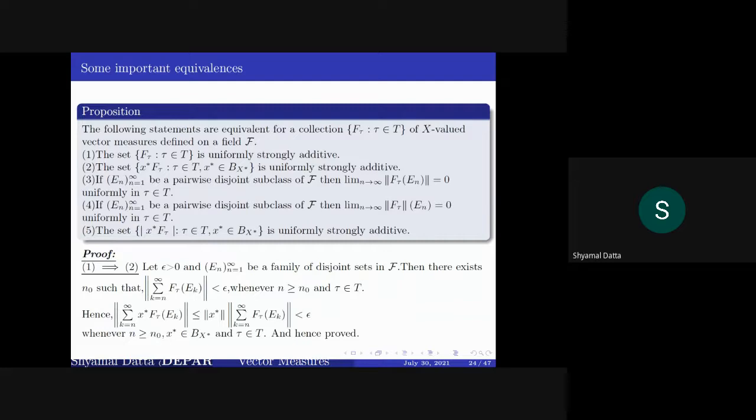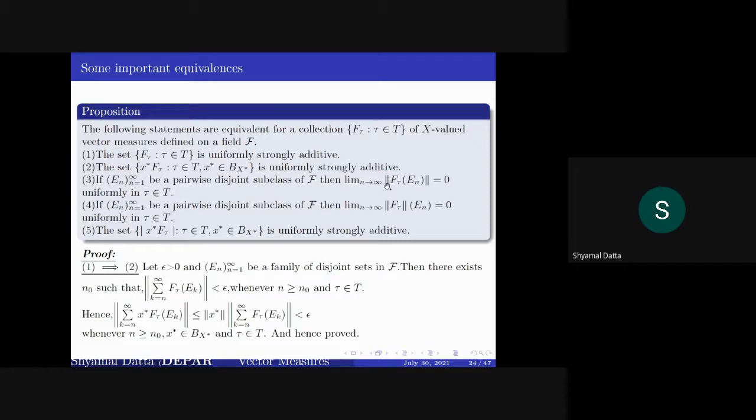Now here are some equivalences which characterize the uniformly strongly additive vector measures. This set from a field script F to X is uniformly strongly additive if and only if this set, x star f tau, such that x star belongs to B x star and tau belongs to T, is also uniformly strongly additive. These two are equivalent. And again, if you take a pairwise disjoint subclass of script F, then the limit as n tends to infinity of the norm of f tau En goes to 0.